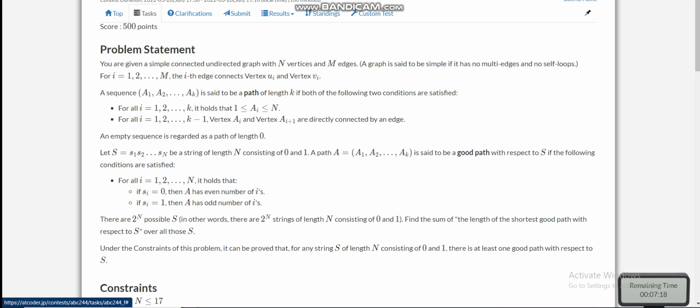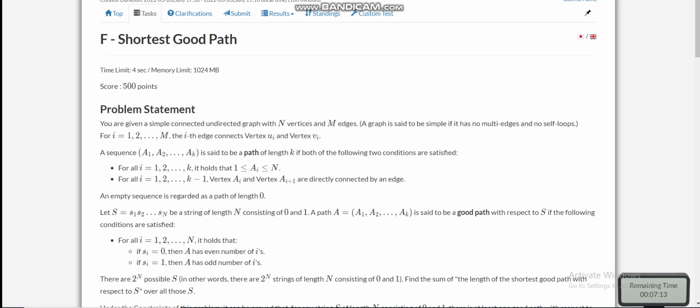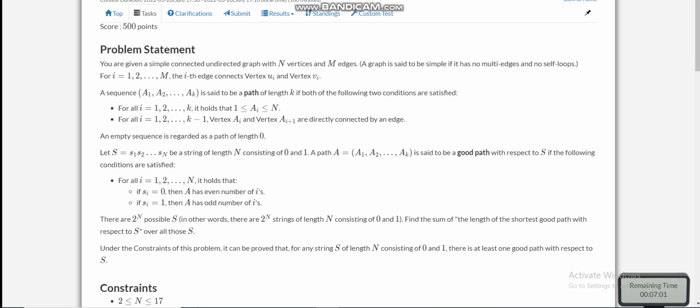So today I am going to discuss the sixth problem of AtCoder Beginner Contest 244, which is Shortest Good Path. We are given a simple connected undirected graph with n vertices and m edges. Now we have to find a sequence, and for every subset, you can read the problem statement here.